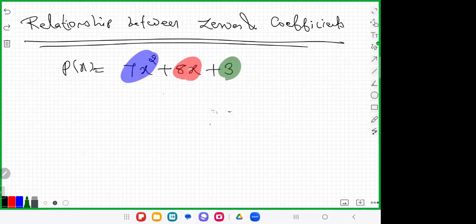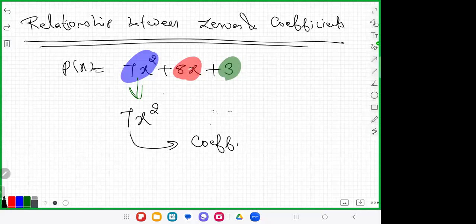In 7x square, this 7 is known as the coefficient of x square. You can find the coefficient of x square by just cutting x square. What is remaining? That is the coefficient.